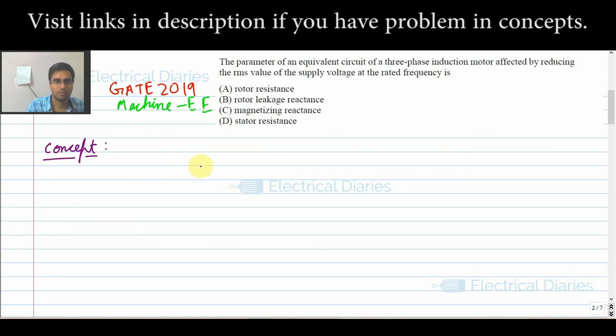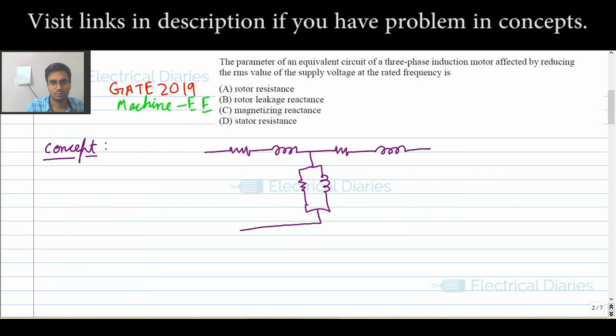So from the equivalent circuit, I am drawing the equivalent circuit here. Let me show the magnetizing branch also. It is like this: R1, X1, R2, X2.